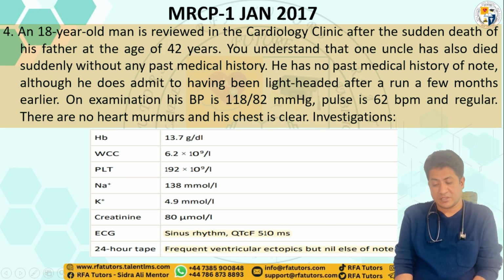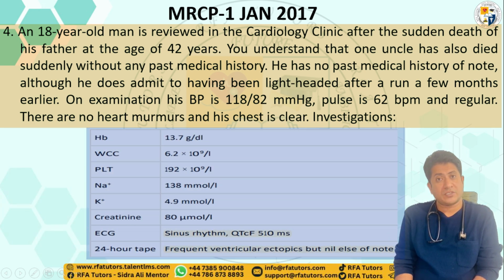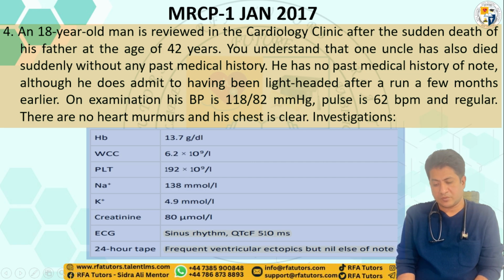With regard to the investigations, his hemoglobin is 13.7 gram per deciliter, WBC 6.2, platelet 192, sodium 138 millimole per liter, potassium 4.9 millimole per liter, creatinine 18 micromole per liter, and ECG showed sinus rhythm with a QTc of 510 milliseconds, and 24-hour tape shows frequent ventricular ectopics but nil else of note.